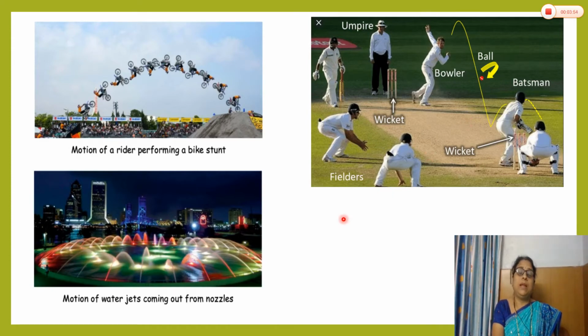We see many examples of projectile motion. If a bullet is fired from a gun at some angle to the horizontal, then it also follows a parabolic path. You know about the game of our childhood, we played that game.